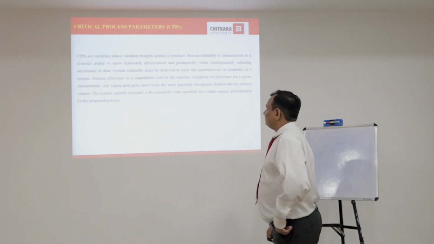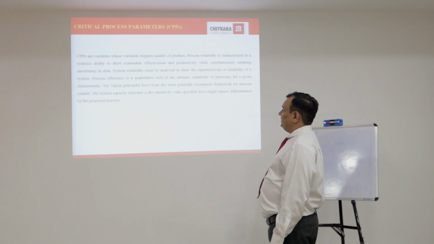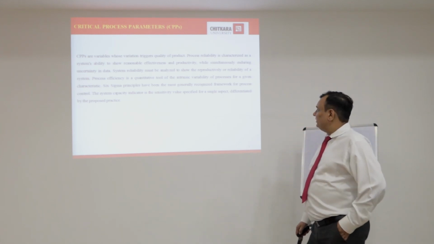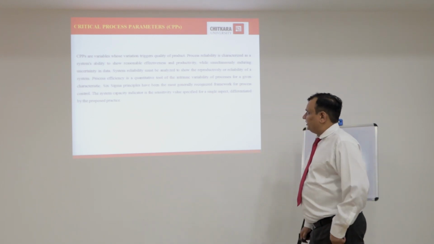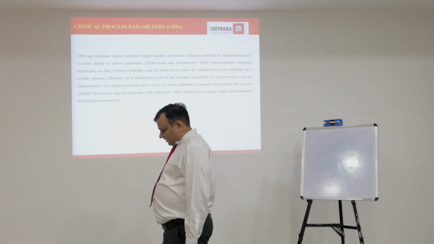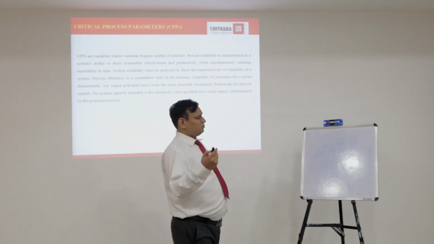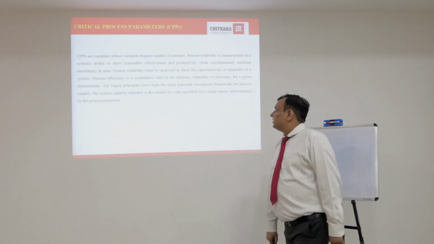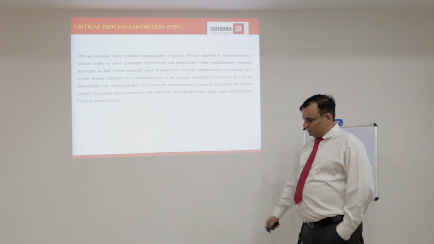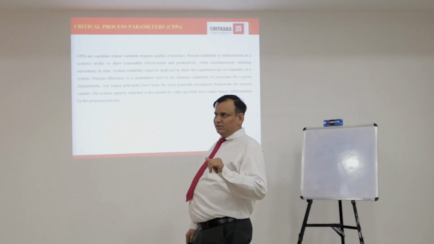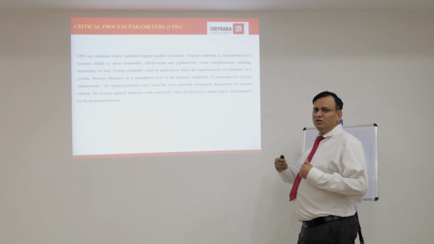Okay? Next, critical process parameters. CPPs are variables whose variations affect the quality of the products. Process reliability is characterized as a system's ability to show reasonable effectiveness and productivity. Suppose there is a need for some stirring conditions, some temperature conditions and some process parameters, then these are known as critical process parameters. For example, in novel drug delivery systems, if there is a need for stirring of a particular type of formulation, then stirring time and stirring temperature conditions are there. These are known as critical process parameters or processing compositions.